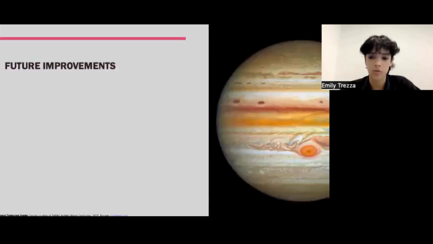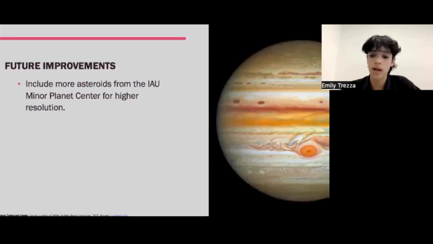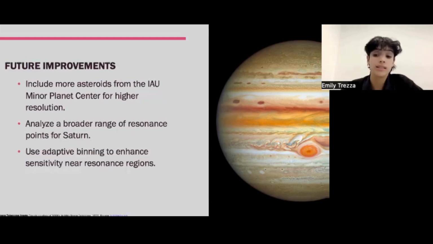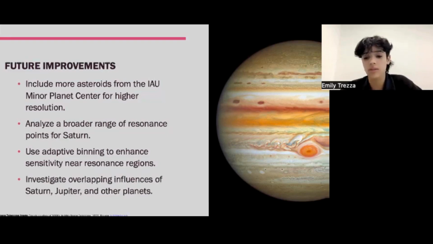So, for future improvements, I propose, first, including more asteroids from the IAU Minor Planet Center to increase the resolution. Second, we could analyze a broader range of resonance points for Saturn, giving us more results that we may have not found by just using 8. Third, I could use adaptive binning to enhance sensitivity near resonance regions. And fourth, investigating the overlapping influence of Saturn, Jupiter, and other planets to refine the understanding of their combined effect.